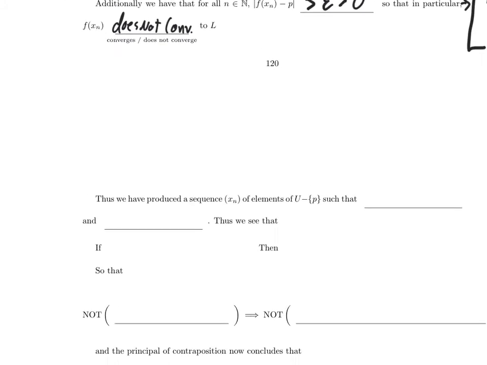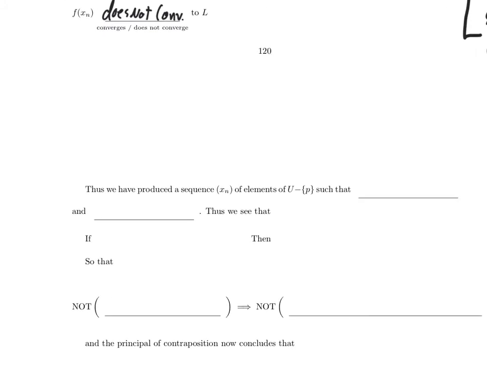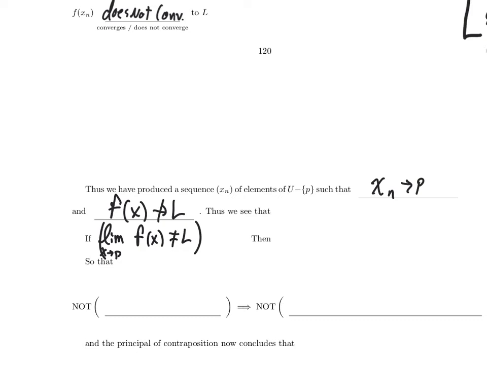Oh, neat. So I've just produced a sequence, xn of elements of u minus p, such that xn converges to p, and f of xn does not converge to L. So we see that if the limit as x approaches p of f of x is not equal to L, then what do we conclude?